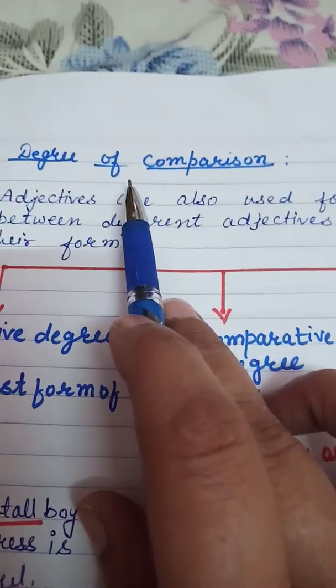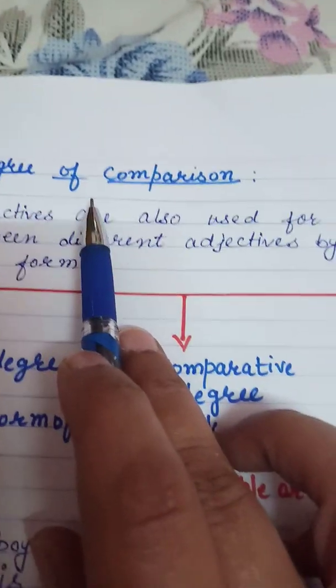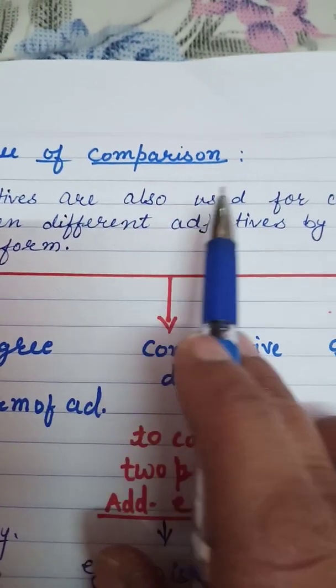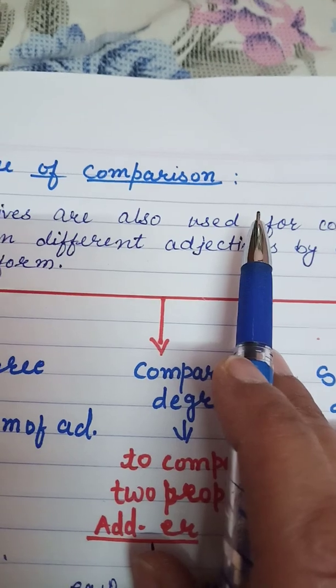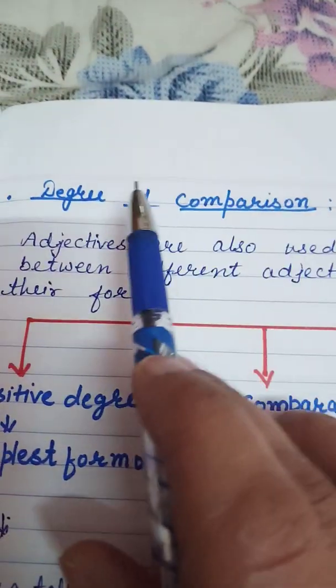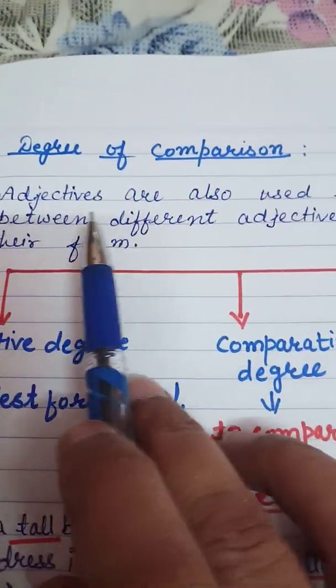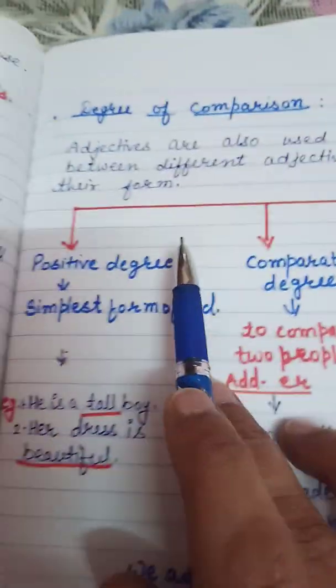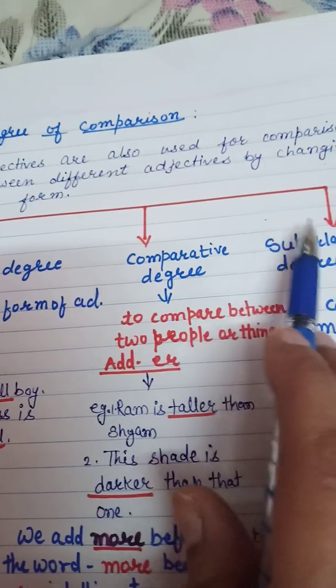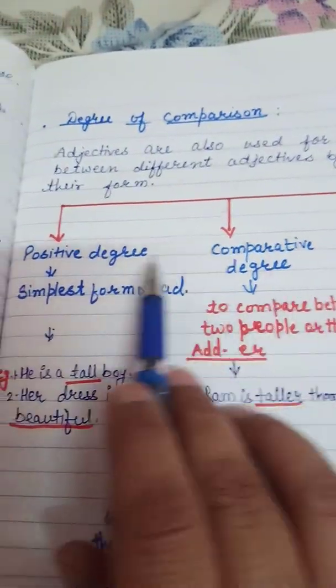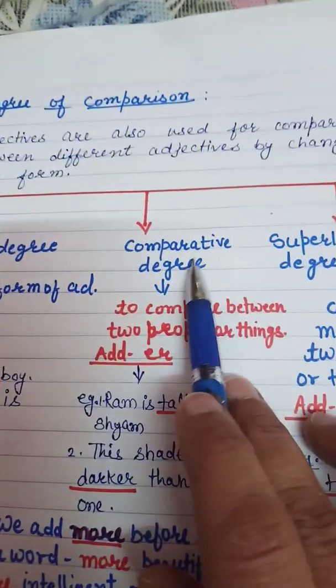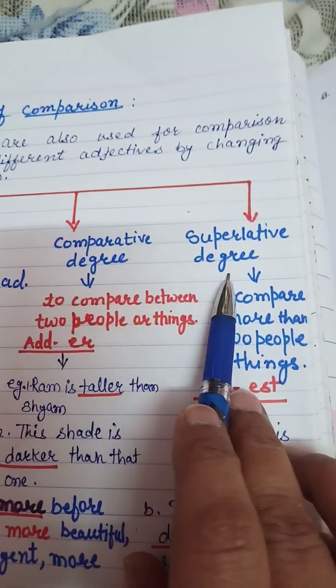Adjectives are also used for comparison by changing their form. Degree of comparison. There are three types of degree of comparison: positive degree, comparative degree and superlative degree.